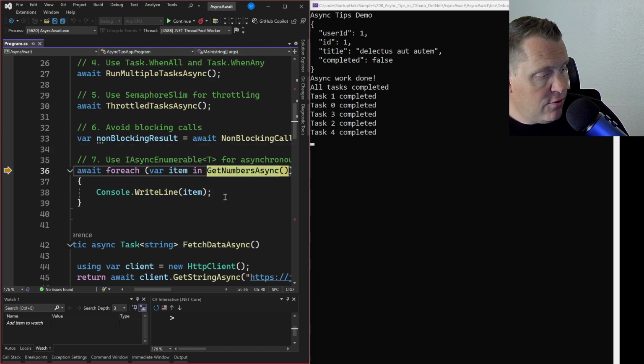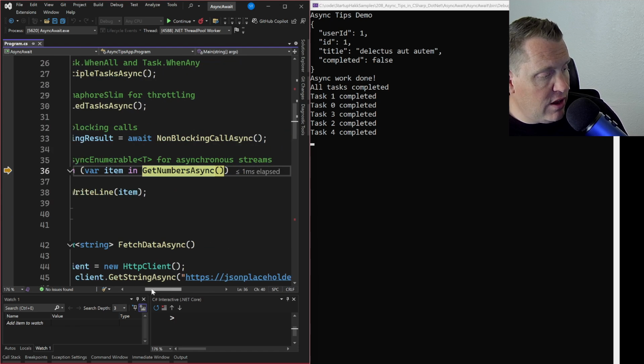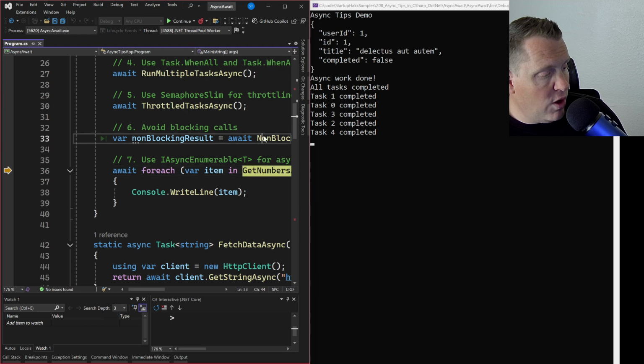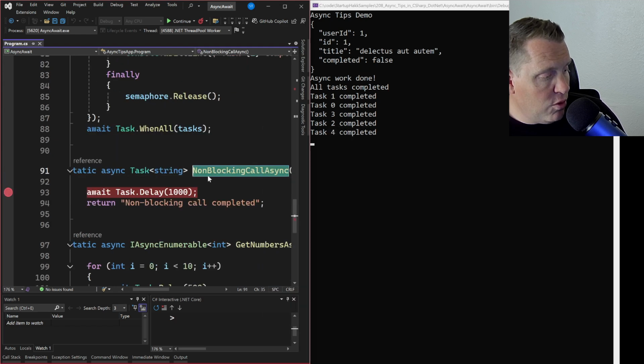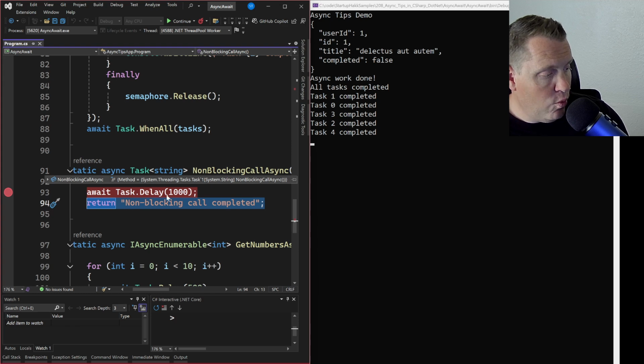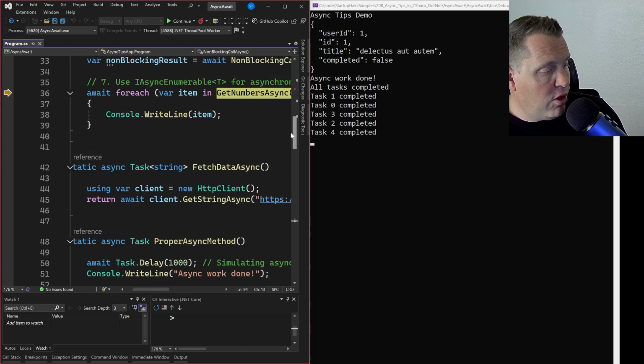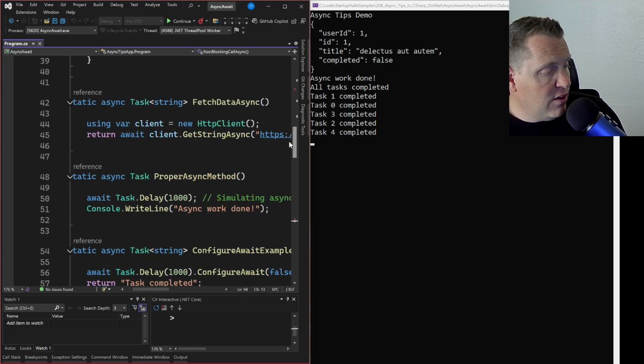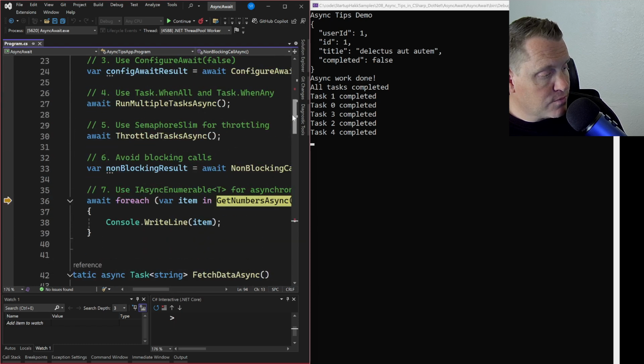Okay, and so that's where we can see that we want to avoid these blocking calls. When we run these, you notice that even though it returned this non-blocking call here, we want to be careful to make sure that we avoid any of these blocking calls. And so this is an example of kind of what not to do.